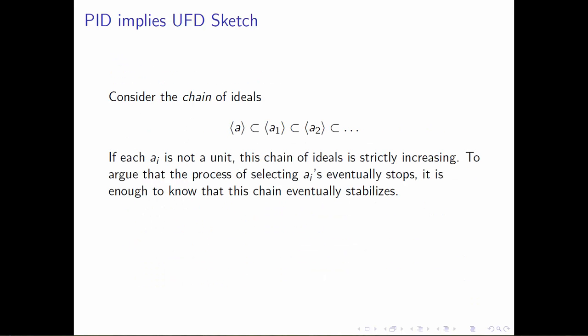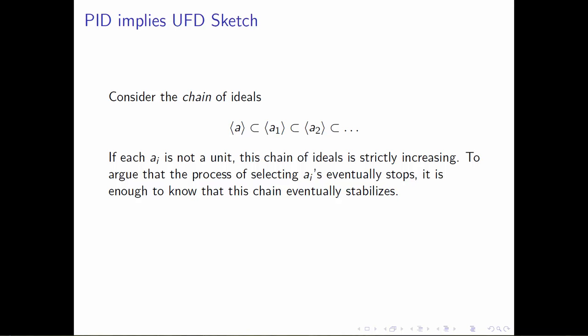Now, what we want to do for this is consider what's called the chain of ideals: the ideal generated by a, the ideal generated by a1, the ideal generated by a2, and so on and so forth. That forms a chain of ideals with this inclusion. The ideal generated by a is contained in the ideal generated by a1, because a is equal to b1 times a1. So a is certainly an element of the ideal generated by a1.